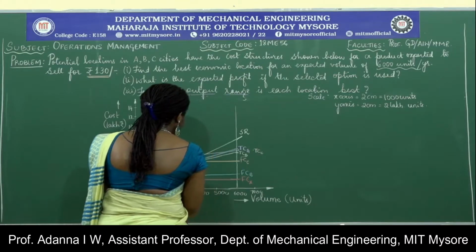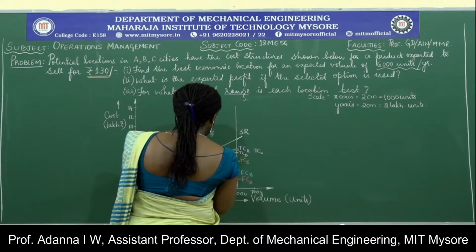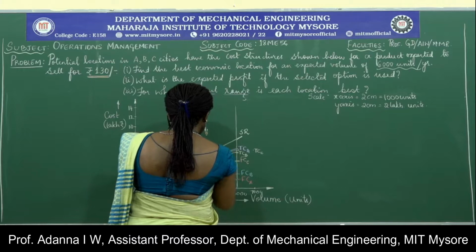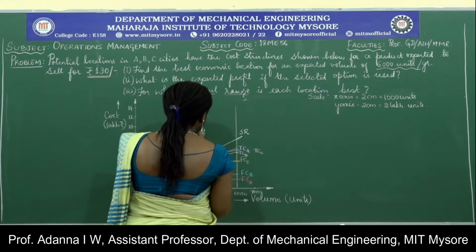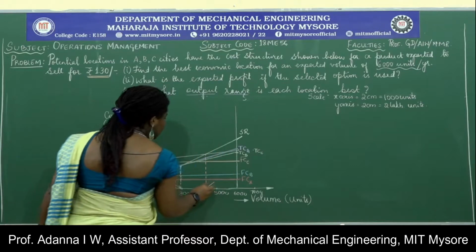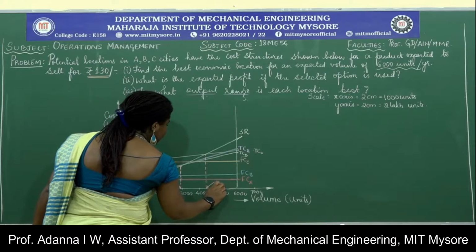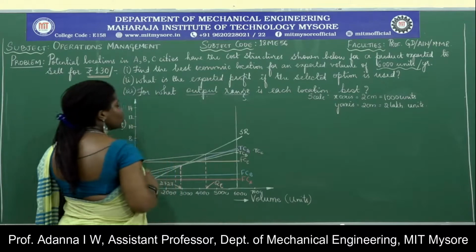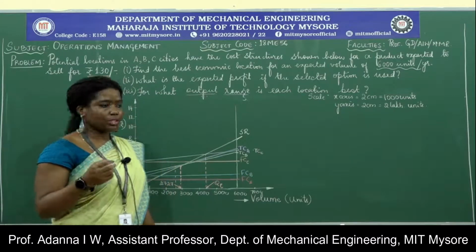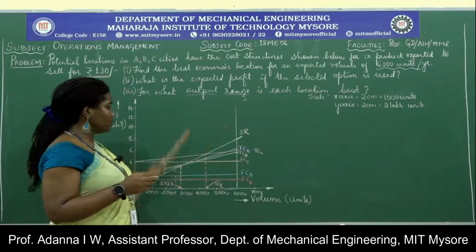And location C, again. So all these perpendicular points that we have dropped onto the x-axis give us the quantity or the number of products at each location. So like we have denoted in the previous break-even chart, you will get all the information related to the costs, profits and losses from the break-even chart.